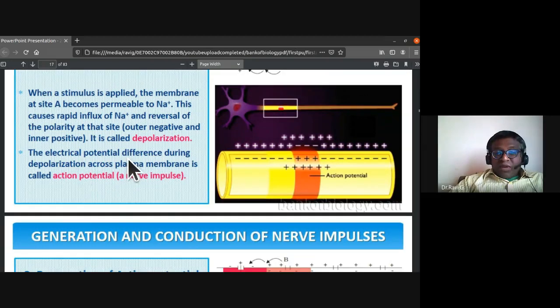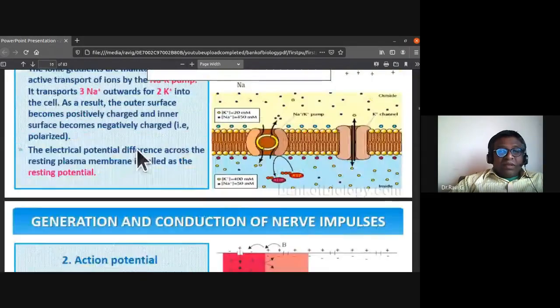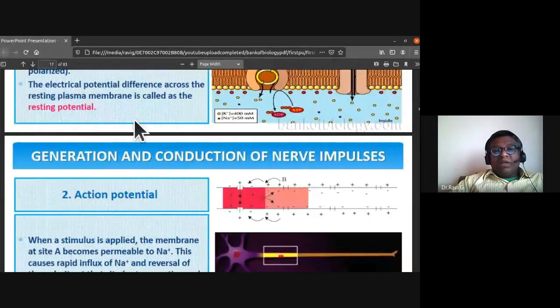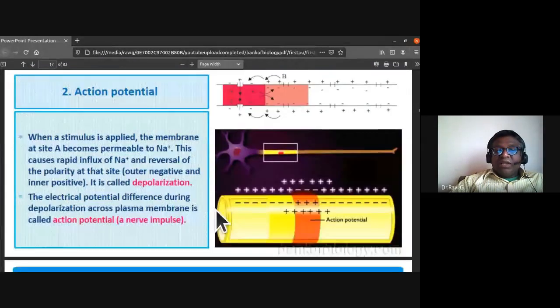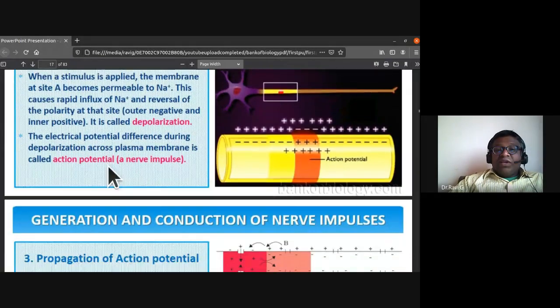The electrical potential difference across the resting plasma membrane we call the resting potential. The electrical potential difference during depolarization across the plasma membrane we call the action potential, and that is nothing but the nerve impulse.